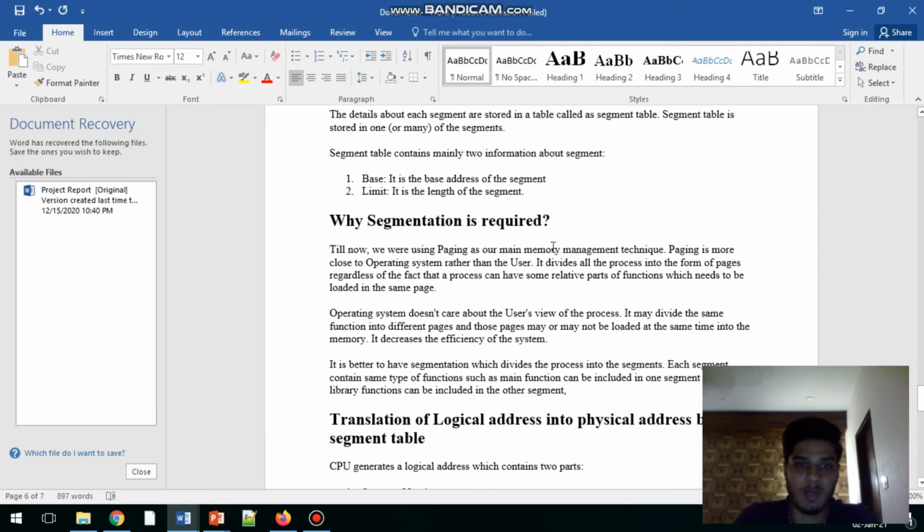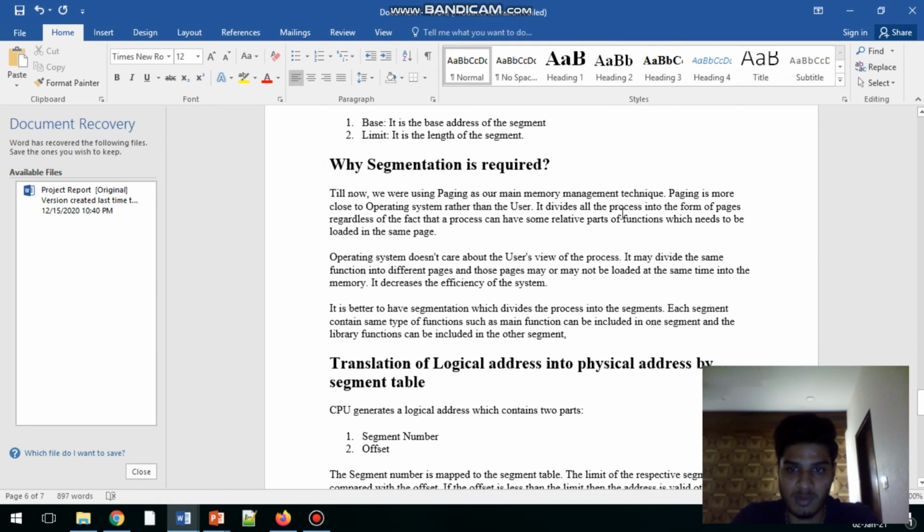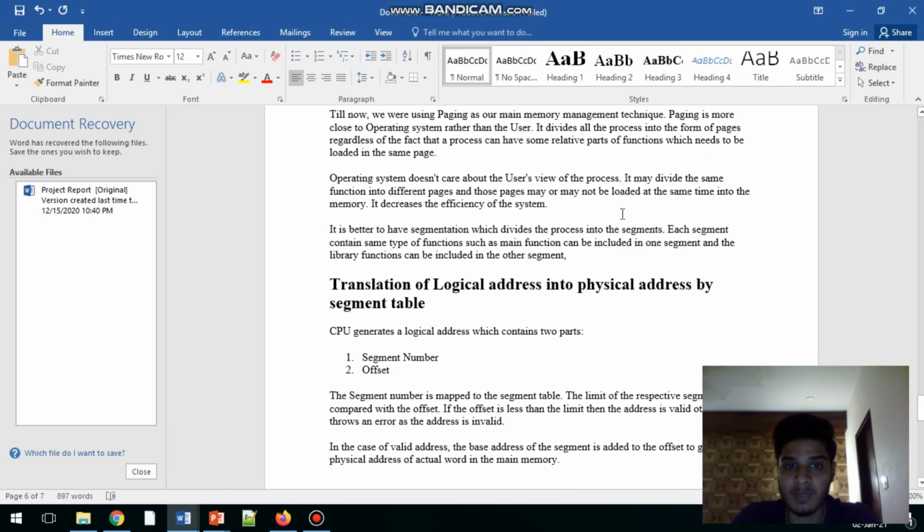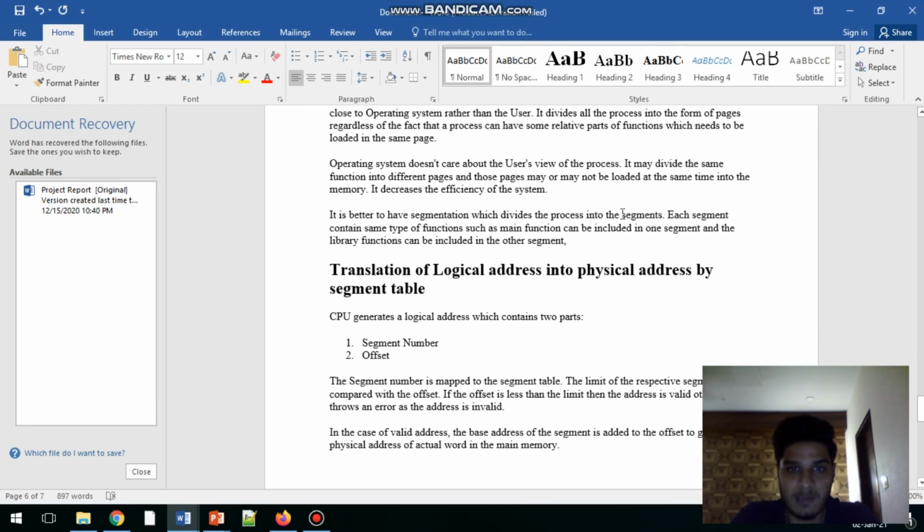Why is segmentation required? Till now we were using paging as our main memory management technique. Paging is more close to operating system rather than the user. It divides all the processes in the form of pages regardless of the fact that a process can have some related part of functions which need to be loaded in the same page. Operating system doesn't care about the user's view of process. It may divide the same function into different pages, and those pages may or may not be loaded at the same time into the memory. It decreases the efficiency of the system.